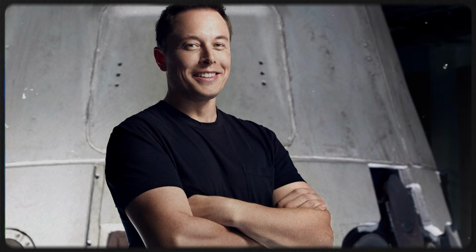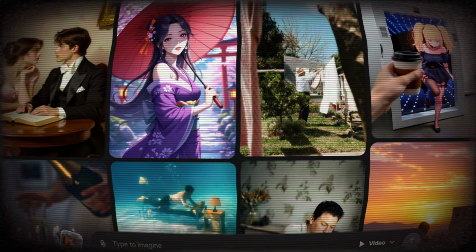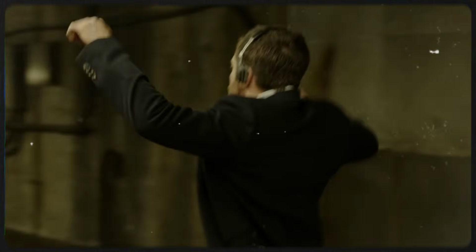Yup, it's not clickbait, it's absolutely true. Elon Musk has recently launched the updated version of the image generator Aurora, and along with that, they've also dropped their latest AI video generation model, which is absolutely stunning. And right now, you can generate an unlimited number of videos completely free.